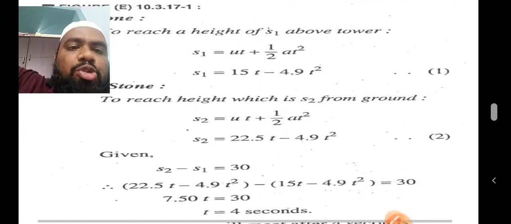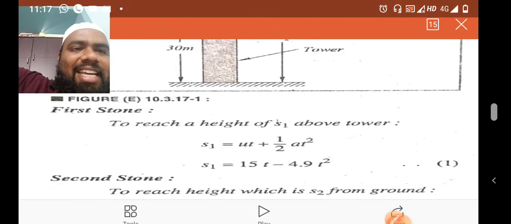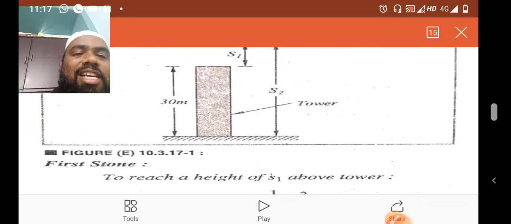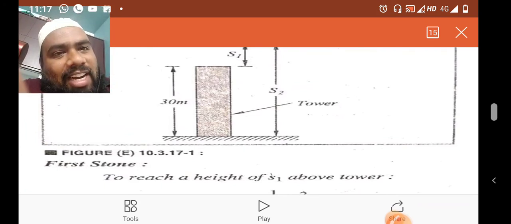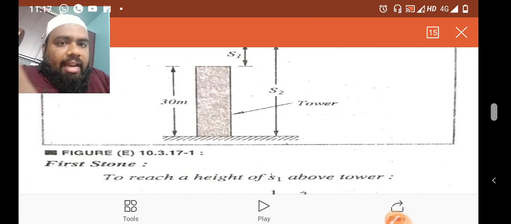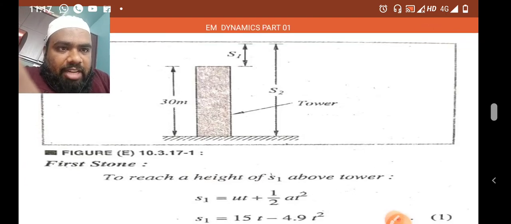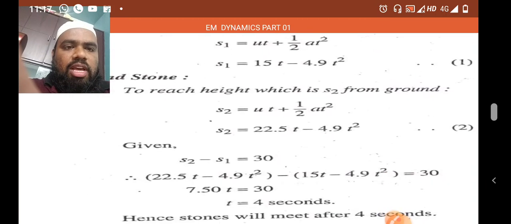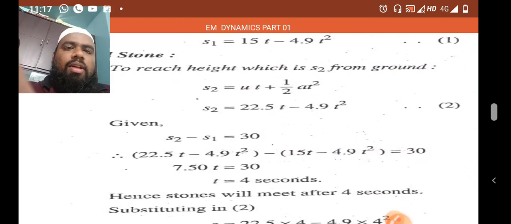Given S2 minus S1 is equal to 30. How, sir? Because the tower height is 30, and one person stands on the tower and another person stands on the earth, so the difference between the two will be 30. Got the point? So S2 minus S1 is equal to 30.